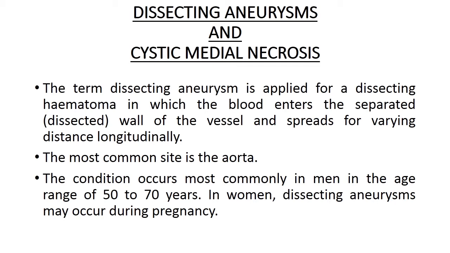Now, dissecting aneurysms and cystic medial necrosis. The term dissecting aneurysm is applied for a dissecting hematoma in which the blood enters the separated or dissected wall of the vessel and spreads for varying distance longitudinally. The most common site is the aorta. The condition occurs most commonly in men in the age range of 50 to 70 years, and in women dissecting aneurysms may occur during pregnancy.